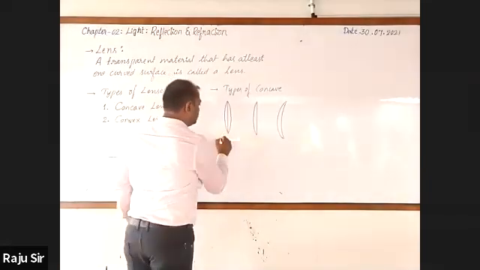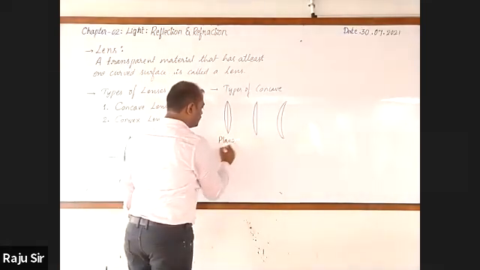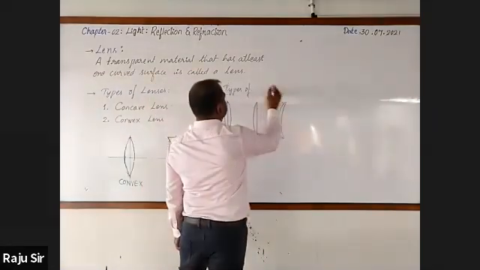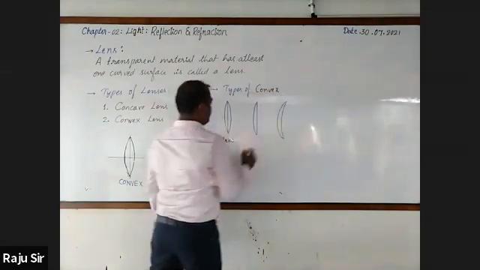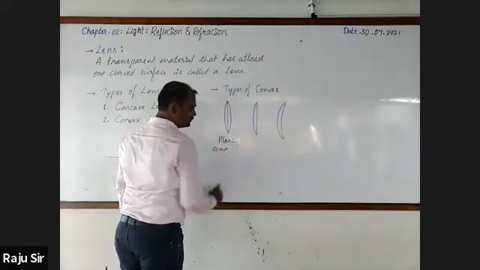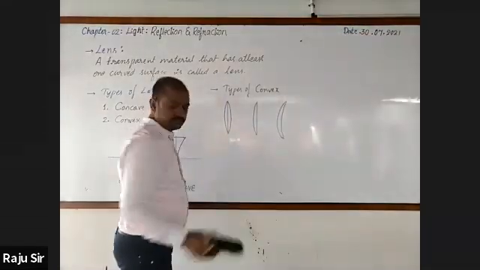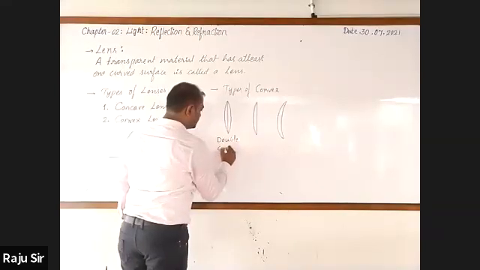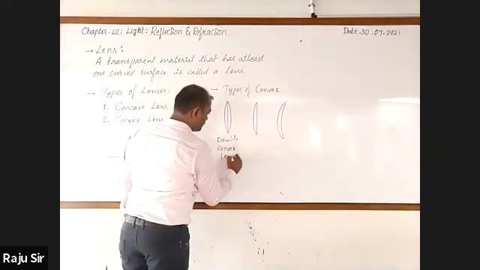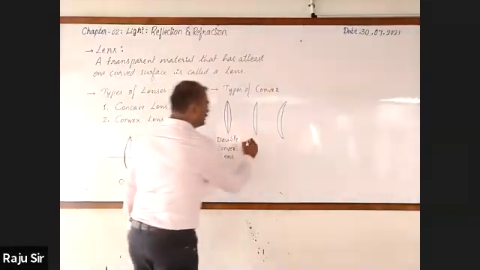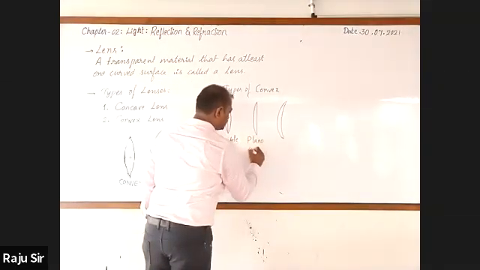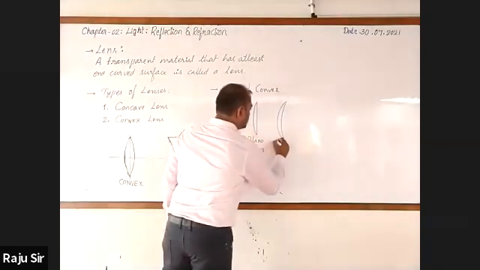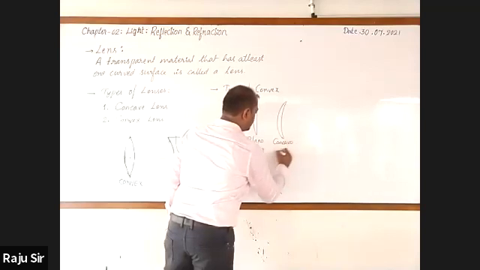First one is double convex lens. Second one is plano-convex lens. Third one is concavo-convex lens.